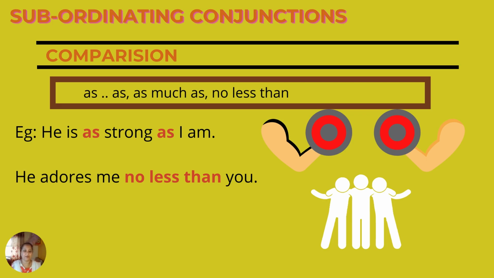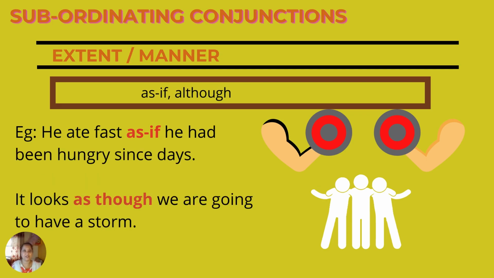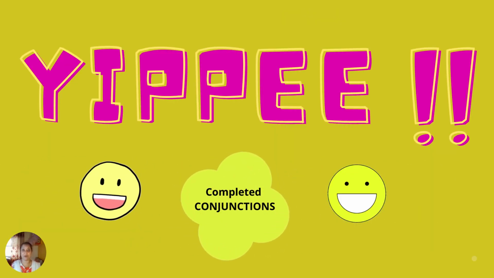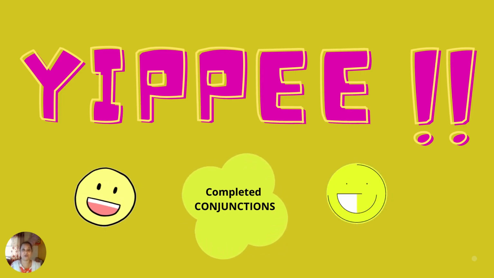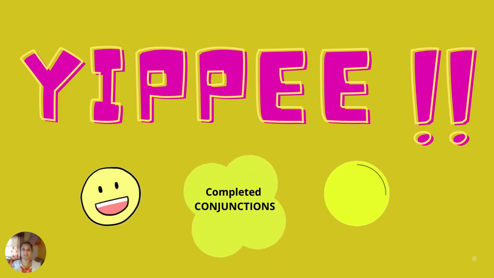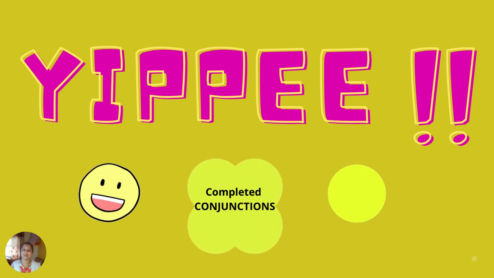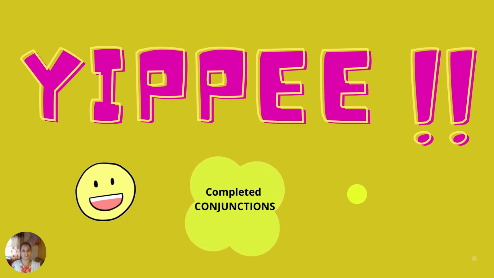Okay. And finally, the last subcategory, extent or manner: as if, as though. He ate fast as if he had been hungry for days. It looks as though we are going to have a storm. So that is a manner. Okay, so that's it. We completed the conjunctions from parts of speech. And remember, please, it is not conjuction, it is conjunction. It is a junction, which joins two sentences. So please be aware of the spelling, conjunctions.